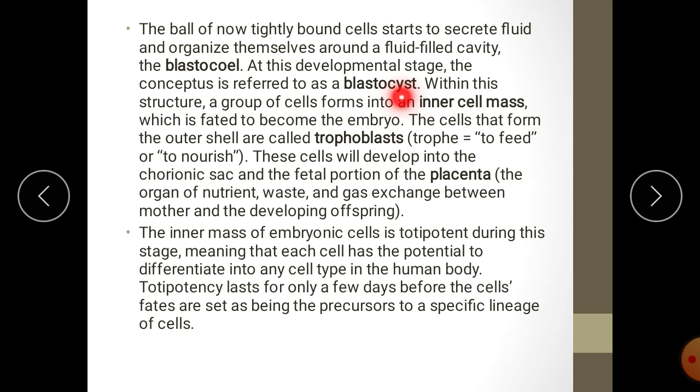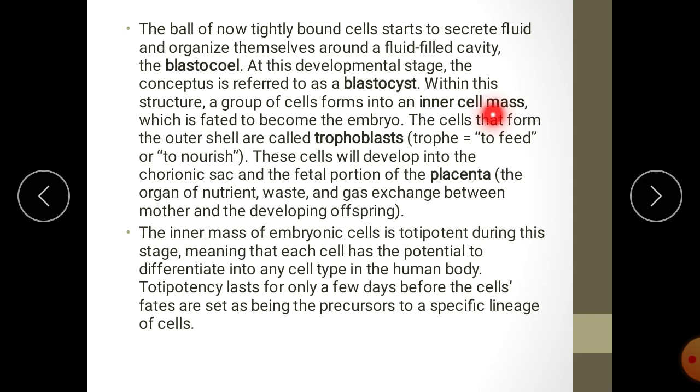Cells are arranged in a layer around the central cavity, called trophoblast, and the central cavity is called blastocele. This stage is called blastocyst, not blastula. In the case of a frog, it would be referred to as blastula, but in human beings, the blastula stage is called blastocyst.